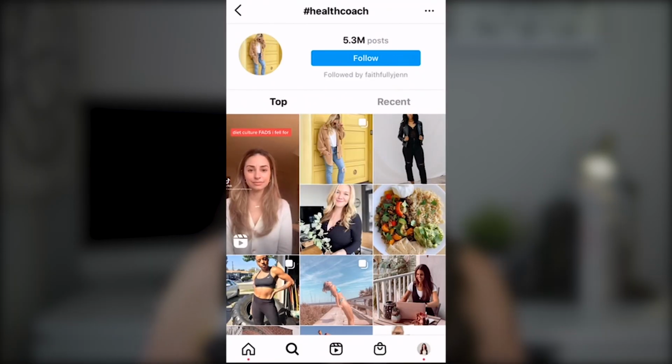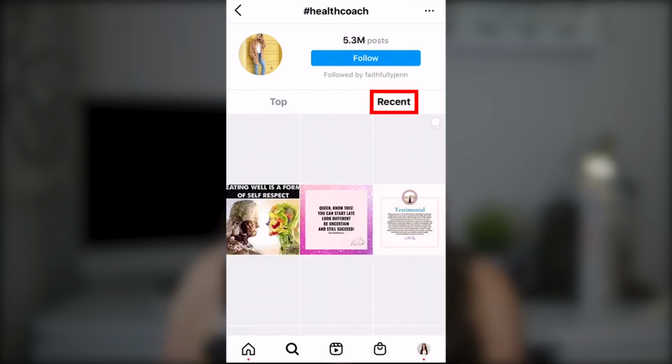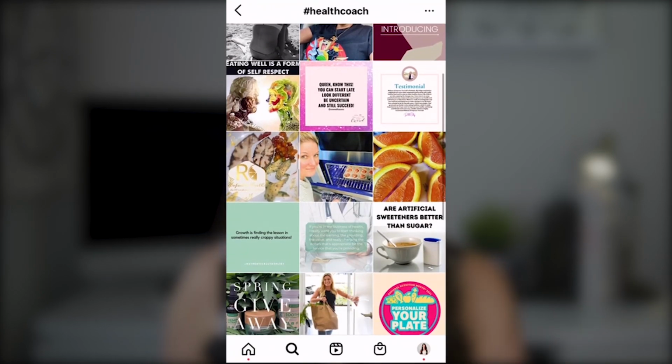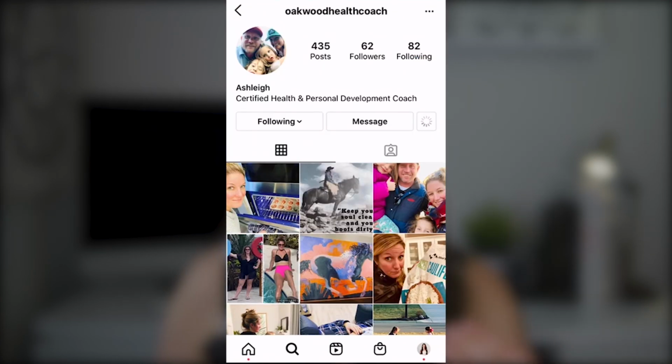Now, the first step is to find a hashtag that your ideal client would actually be using on their own posts. Okay, so for example, we're gonna say health coach, so hashtag health coach. Then what you want to do is go to the recent. So you find one and you go into their account. You want to follow them. You want to like their posts.